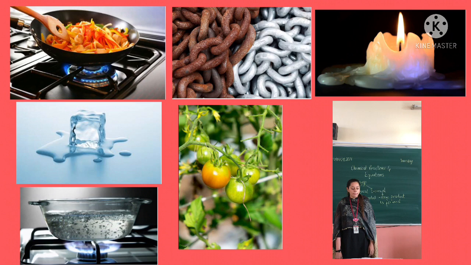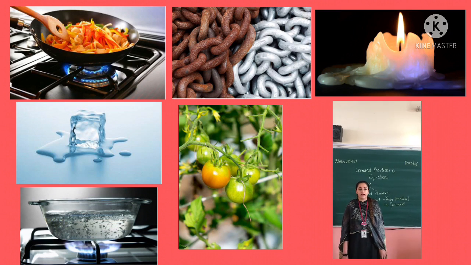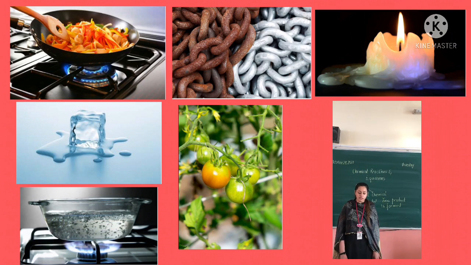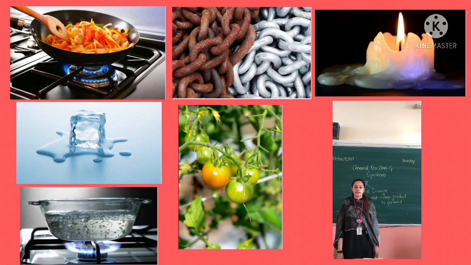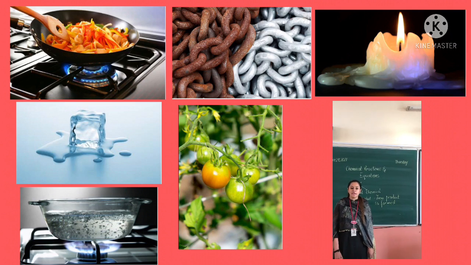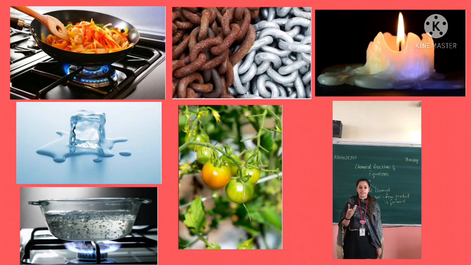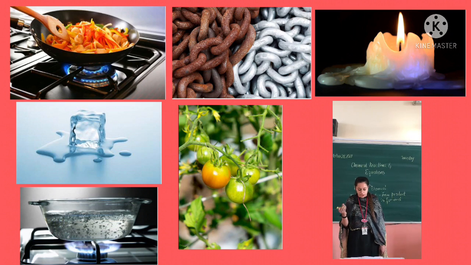In the fourth picture, you can see rusting of iron. Now what is rusting of iron? When we keep iron nails, or any iron thing in the open, in the humid air, what do we observe? We observe that iron gets rusted. So in this case, is it a physical change or chemical change? Yes, students, tell. Very good, very good. So it is a chemical change. Why? Because in this an entirely new product, that is rust, is formed. So iron is getting converted into rust, a layer of rust. So it is a chemical change.